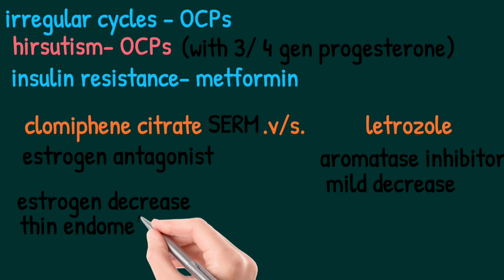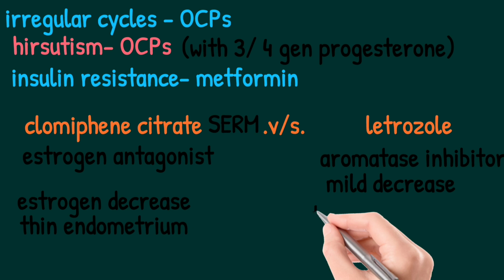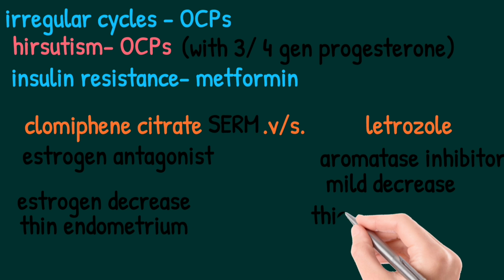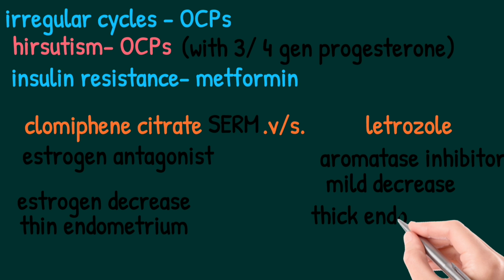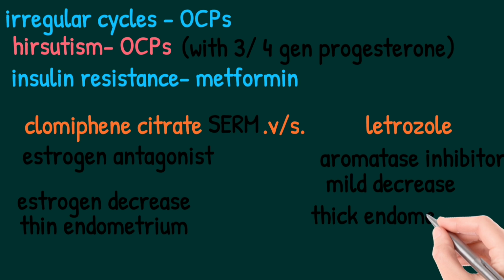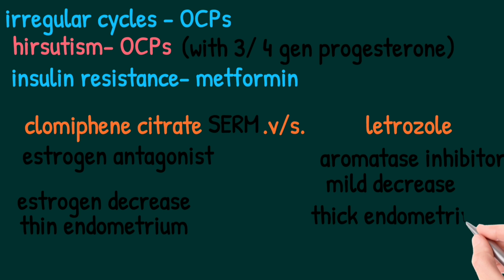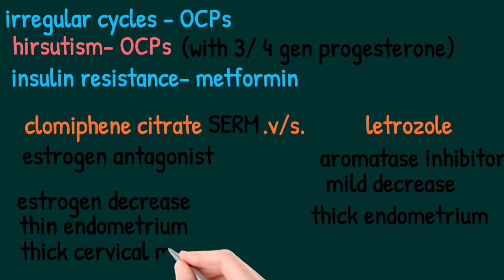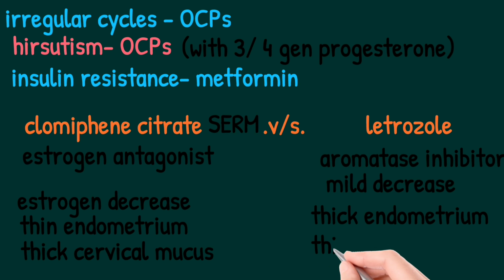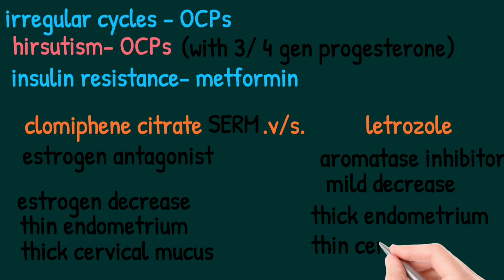But clomiphene citrate acts as an estrogen antagonist in the uterus. So there will be thin endometrium and thick cervical mucus, not favorable for implantation and sperm penetration. But letrozole has a benefit: there will be thick endometrium and thin cervical mucus, which is very good for sperm penetration, and also there will be better probability of implantation, leading to better results seen with letrozole.